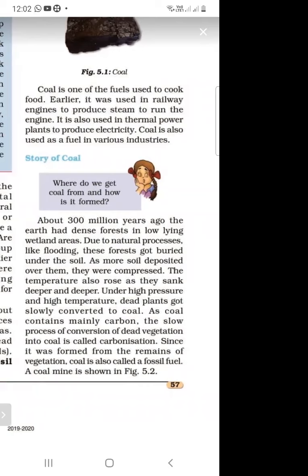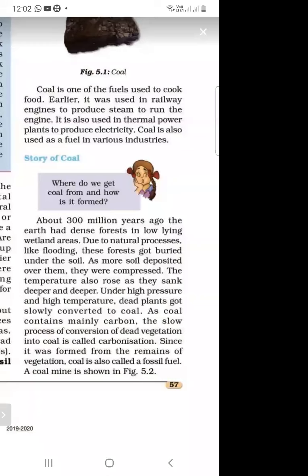So what is the story of coal? About 300 million years ago, there was very dense forest, and due to natural processes like flooding, these forests got buried under the soil. Due to more soil, they were highly compressed and the temperature also rose, and due to high temperature and high pressure, these dead plants got converted into coal.